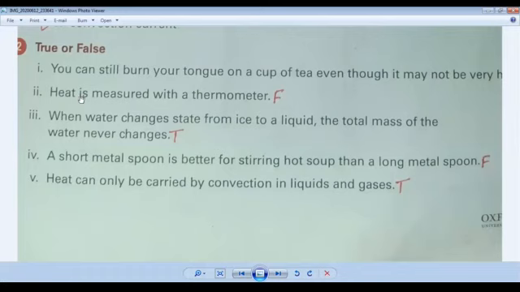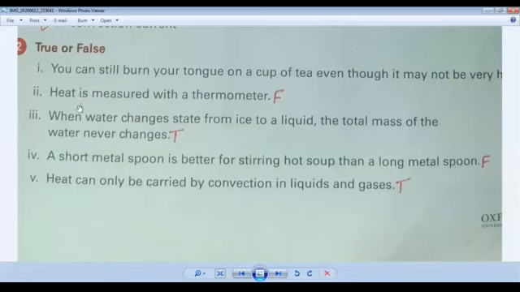Heat is measured with a thermometer. You have also discussed we can measure temperature. If you take the example of fever, if anyone has a fever, we measure temperature with the help of a thermometer. So heat is measured with a thermometer. This is wrong. This is a false answer.